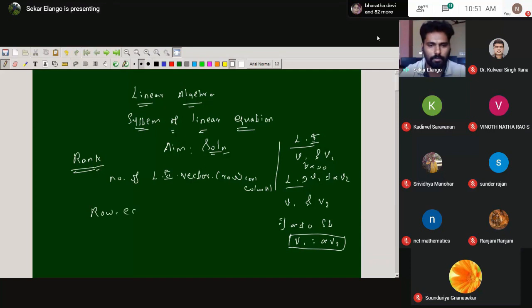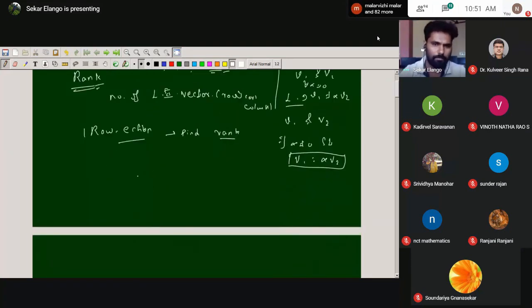Row echelon form means you transform the matrix into an upper triangular or lower triangular matrix. After the row echelon form, the number of non-zero row vectors gives the rank of the matrices. So this is the definition and procedure.